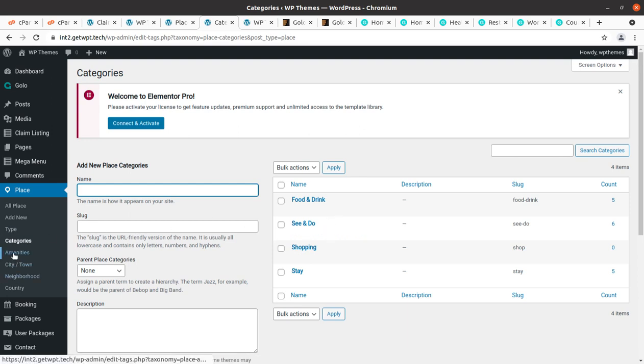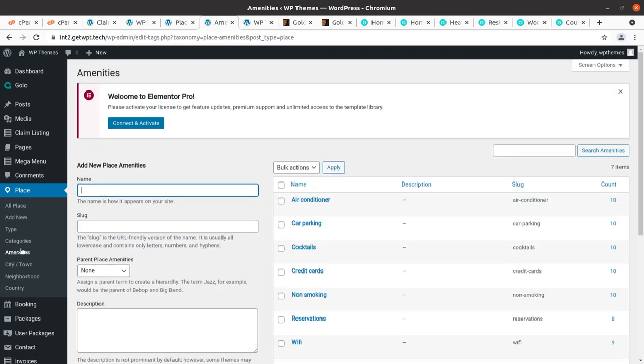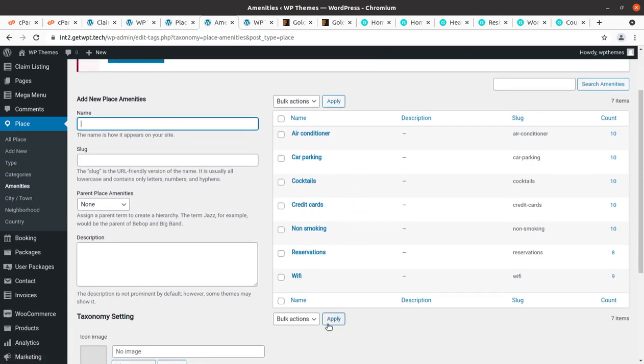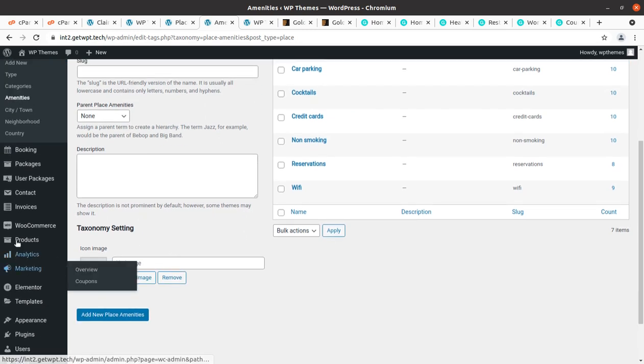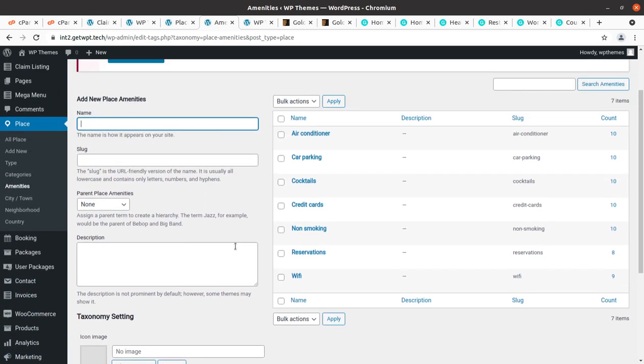Features are here, and amenities. You can add amenity fields like air conditioner and car parking. Similarly you can add more amenities. These amenities are to be selected while you are making any listing.